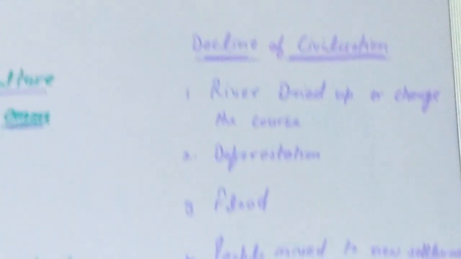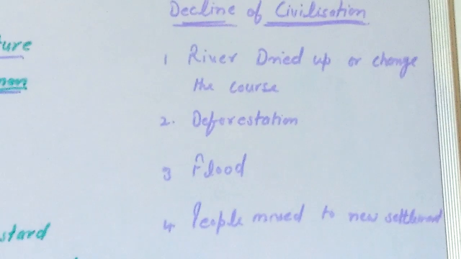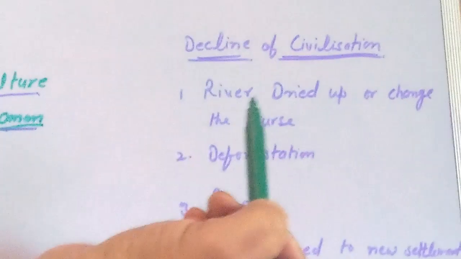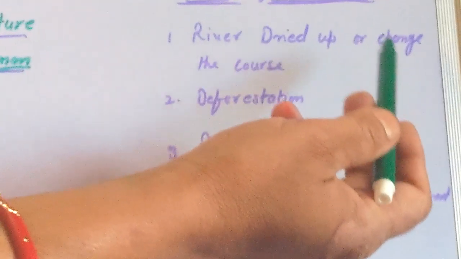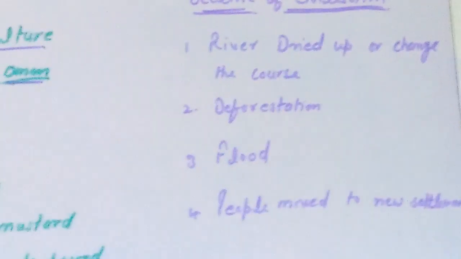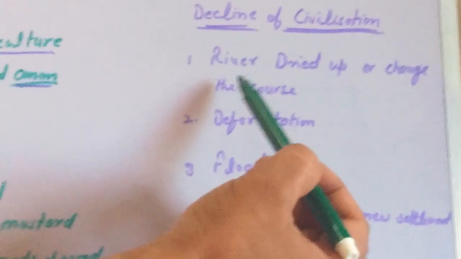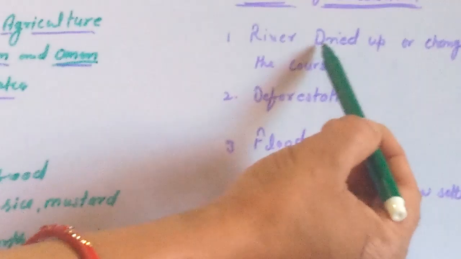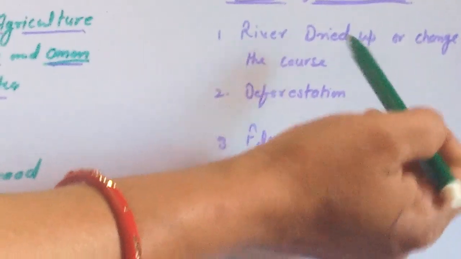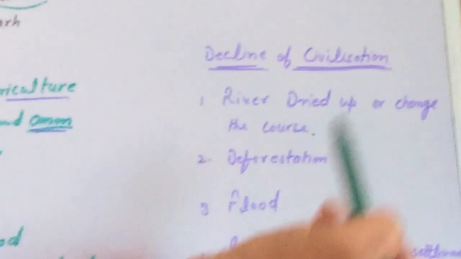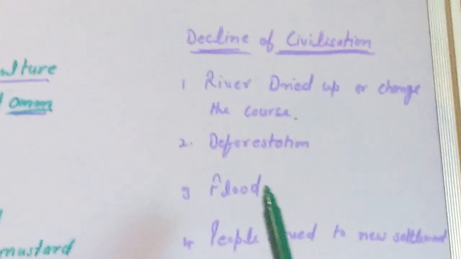Now, the decline of the civilization. What was the cause that the civilization declined? Different historians had different ideas related to the decline of this civilization. Some give the idea that the river Indus dried up or changed its course. That's why the people changed their settlement.